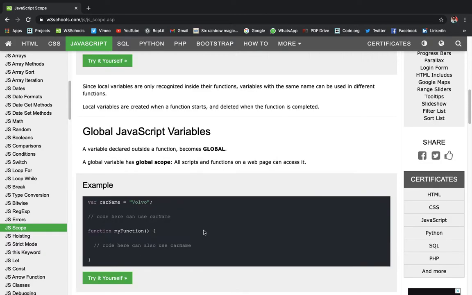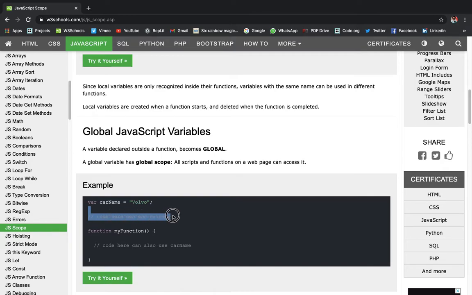Let me tell you, if we have defined a global variable, then we can use that variable in the whole code. A variable declared outside a function becomes global. A global variable has global scope. All scripts and functions on a web page can access it. So that's what I said right now. Over here we are making a global variable: variable carName is equal to Volvo.